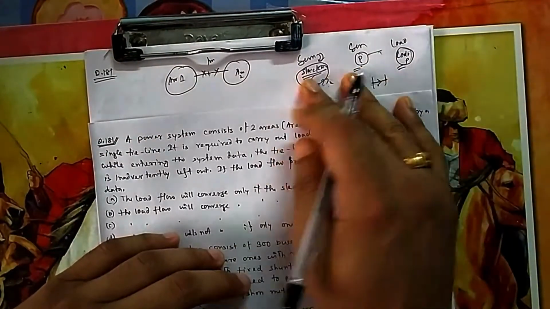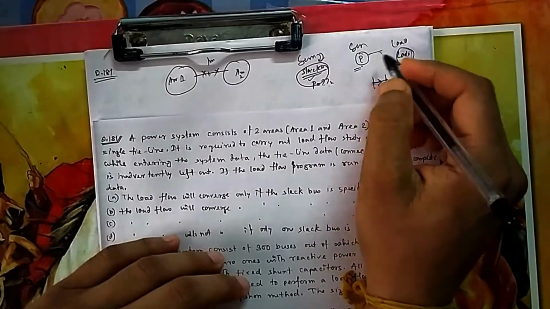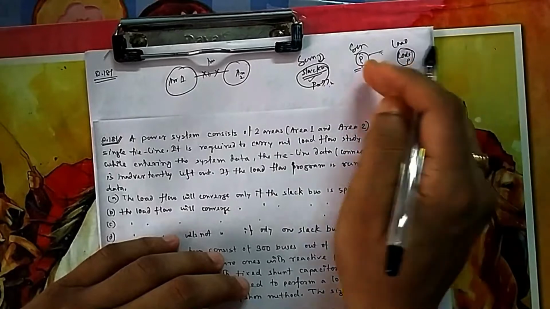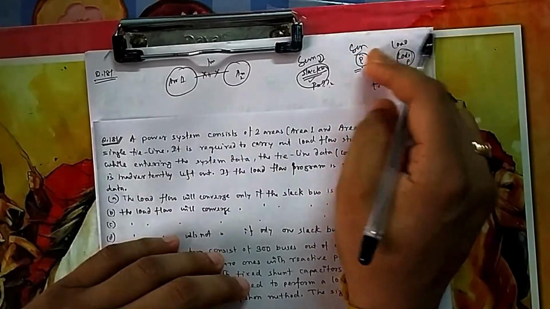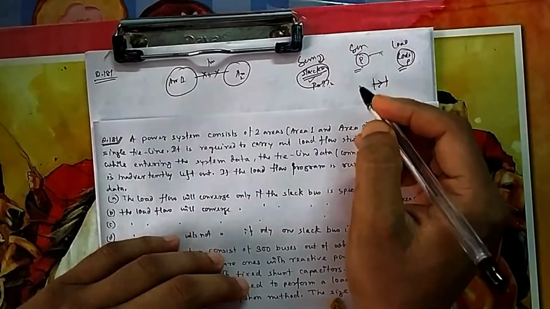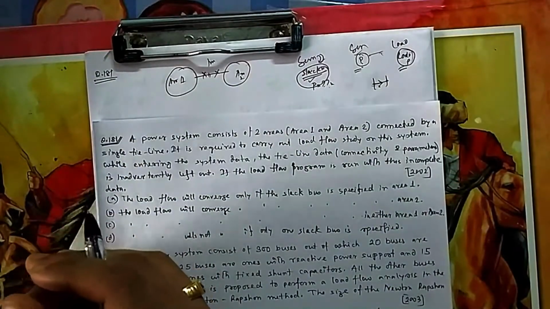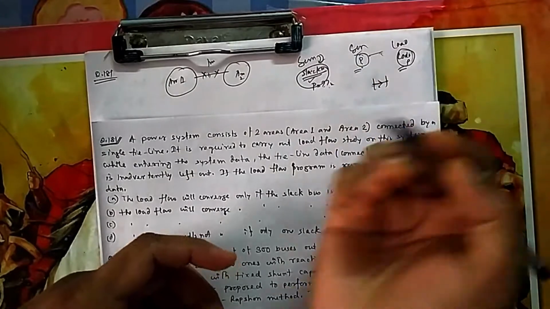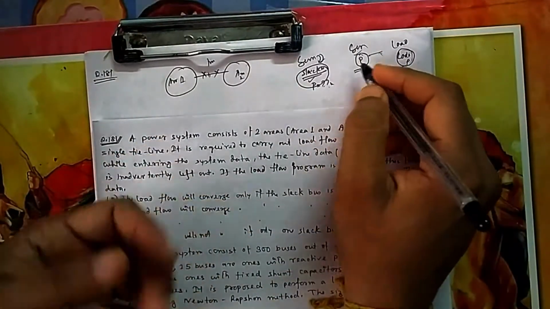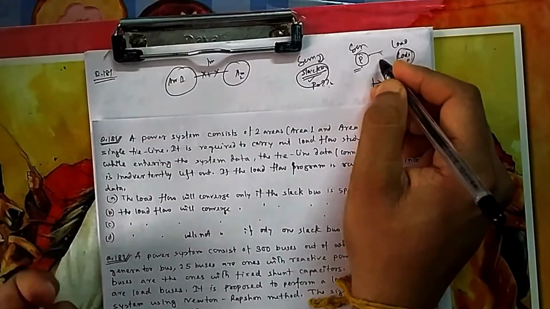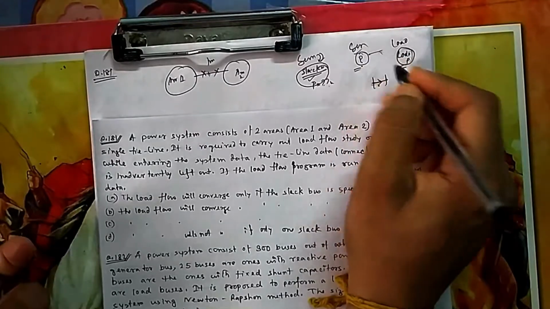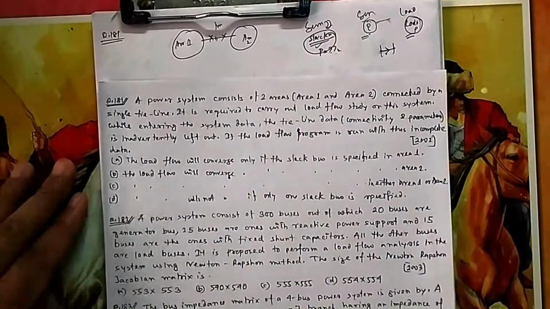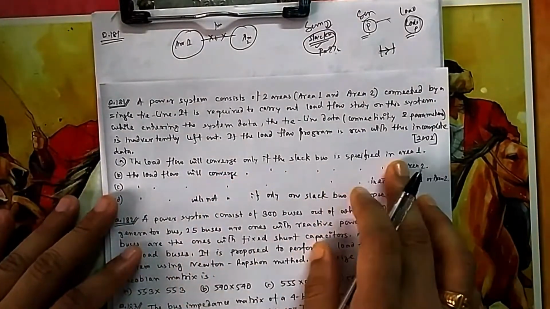Without a slack bus your load flow will not converge, because you don't know what the loss is. You have fixed P, you have fixed load also, generation P also. So from where will the losses come? It will not be balanced anytime, because your load flow will give you some P, but you have not considered that P. Even if you had, you don't know the exact P. After calculating that exact P, you will find that generation is not matching, because you have not kept any slack bus. So the load flow will converge only in the specified area.